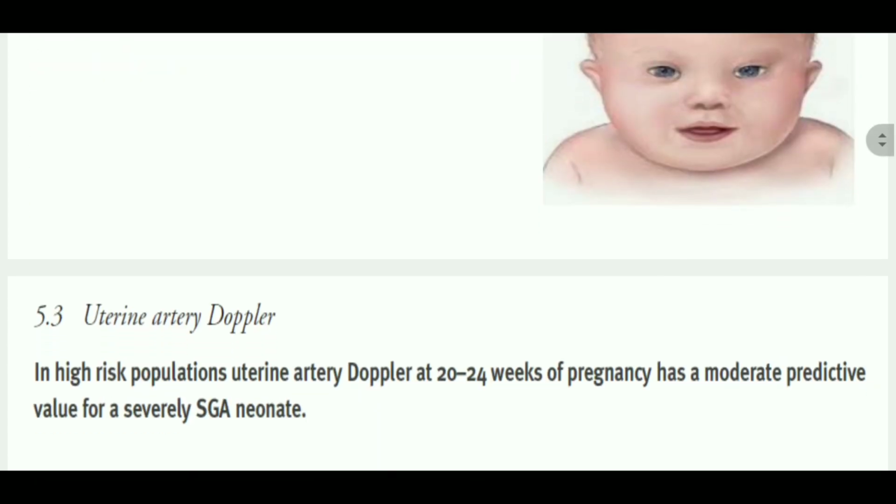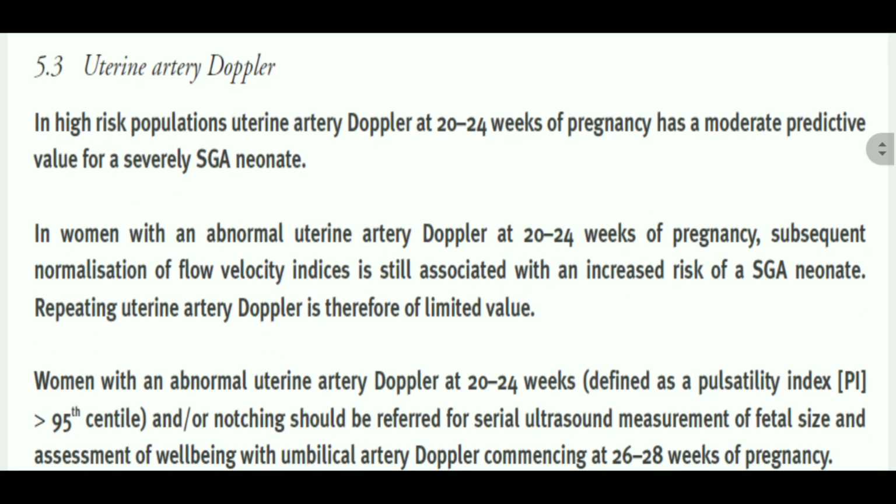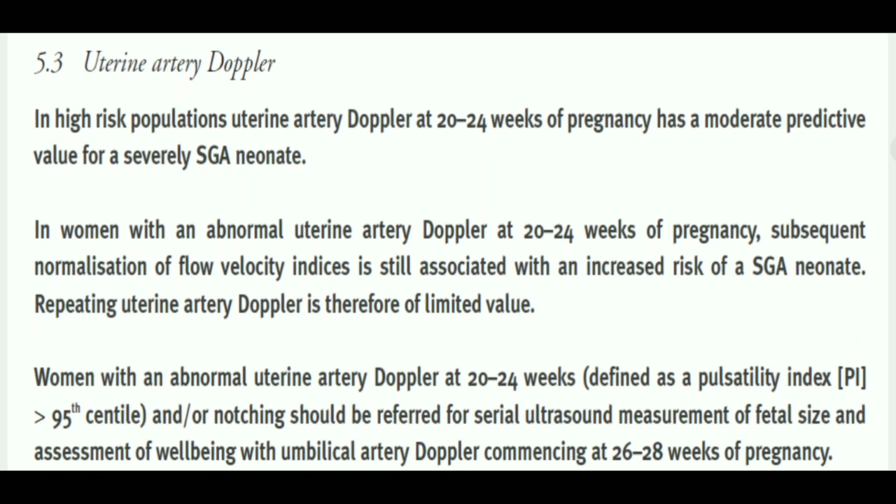Now, as we have told that we have to do uterine artery Doppler at 20 to 24 weeks of gestation, especially in those who develop 3 minor risk factors. So what is the importance, what is the significance of this uterine artery Doppler? Okay, it's written that in a high risk population, uterine artery Doppler at 20 to 24 weeks of pregnancy has moderate predictive value for severely SGA neonates. Meaning it doesn't have very high predictive value. It has moderate predictive value.